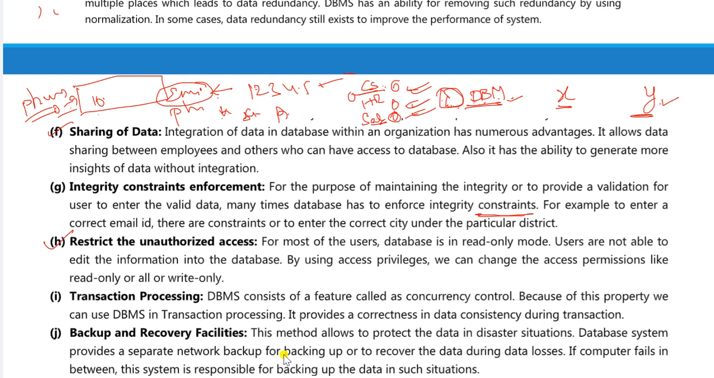And the next one, transaction processing. So DBMS consists of a feature called concurrency control.